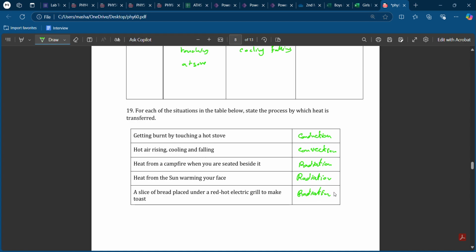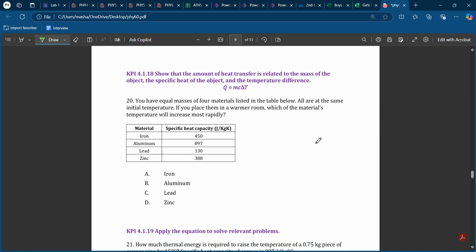Okay, so now we will talk about the specific heat capacity of the object. So here you have equal masses of four materials listed in the table. All are at the same initial temperature. If you place them in a warmer room, which material's temperature will increase the most?